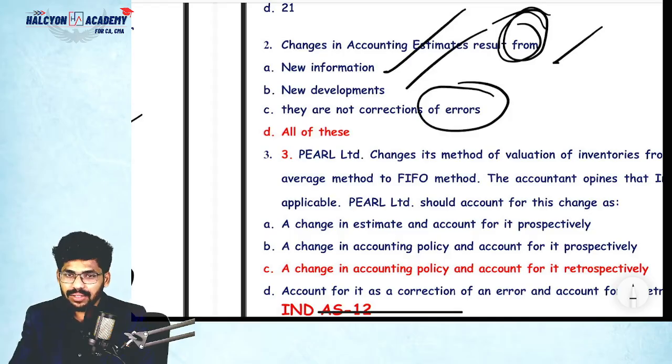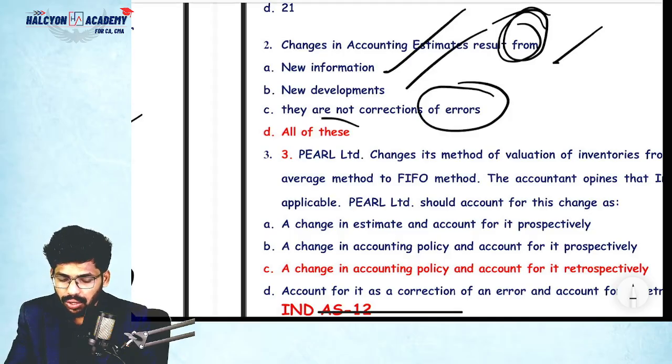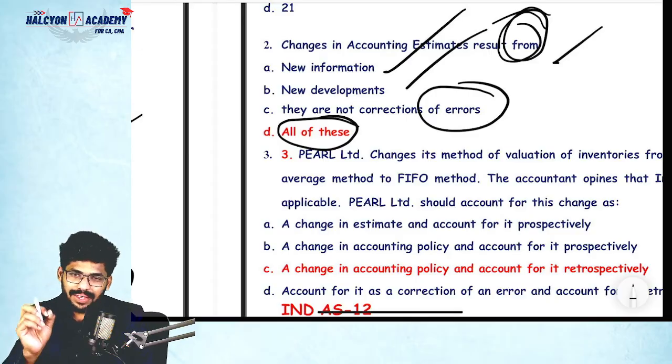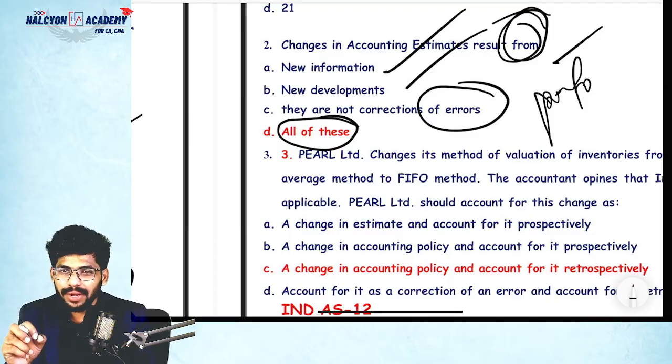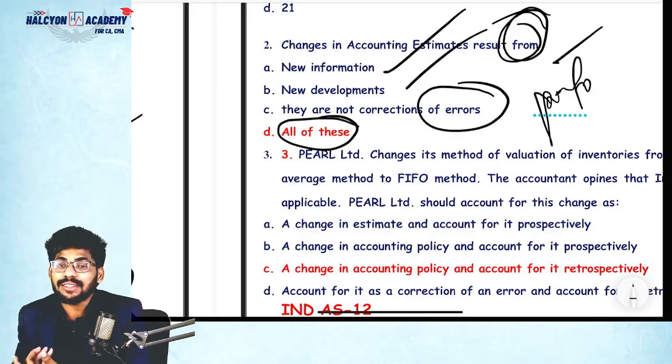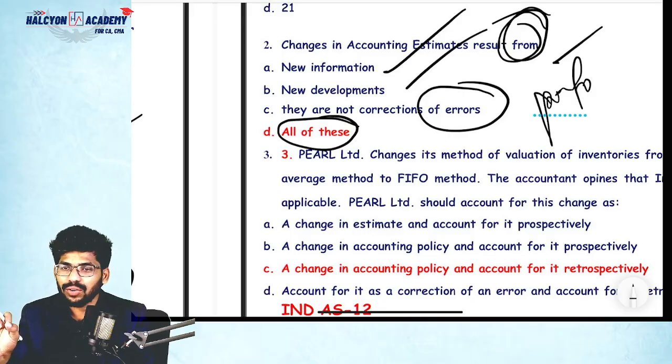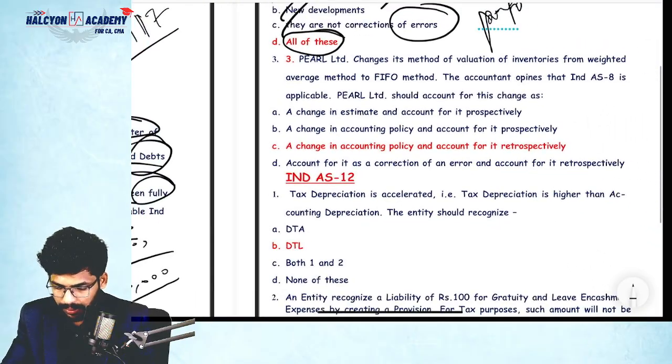See, suppose for example, provision for bad debts. A provision is completely based on estimation only. So our estimation may sometimes change, but it is not a correction of error. Correct or not? Simple. Next, Pay Limited changes its method of valuation of inventories from weighted average to FIFO method.